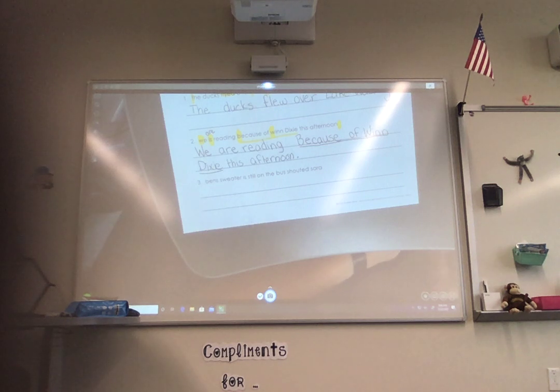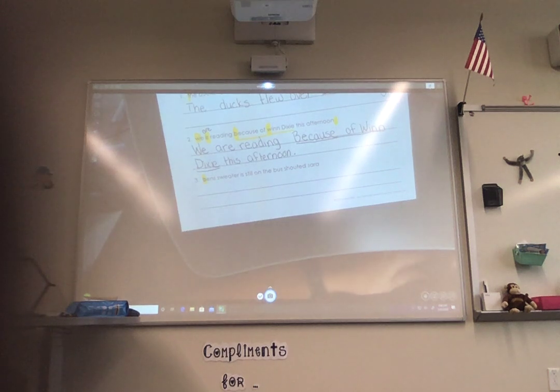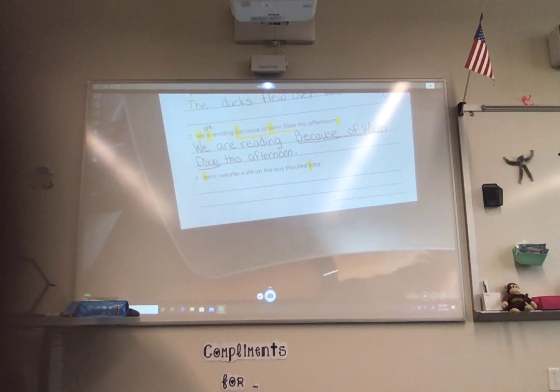All right, last sentence. Ben's sweater is still on the bus, shouted Sarah. Go ahead, Annie. The beginning of the sentence needs to be capitalized. Okay? That's it. And it's also a name of a person. Right? So that's why we capitalize it. Zach? Sarah needs to be capitalized because it's the name of a person. Okay? Camden? There needs to be a period.